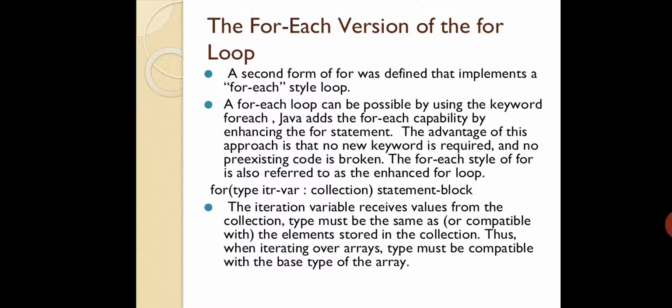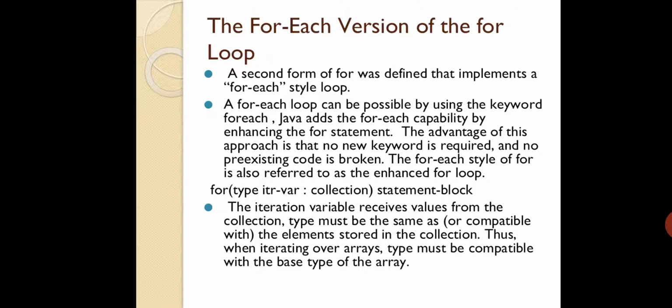Fine. The first point is that the second form of for was defined that implements a for each style loop. So if you are new to for each, definitely you have to see the code, then only you can get to know. The second point is the for each loop can be implemented by using the keyword for each. There is a keyword actually, but using the for loop also you can execute it to some extent.